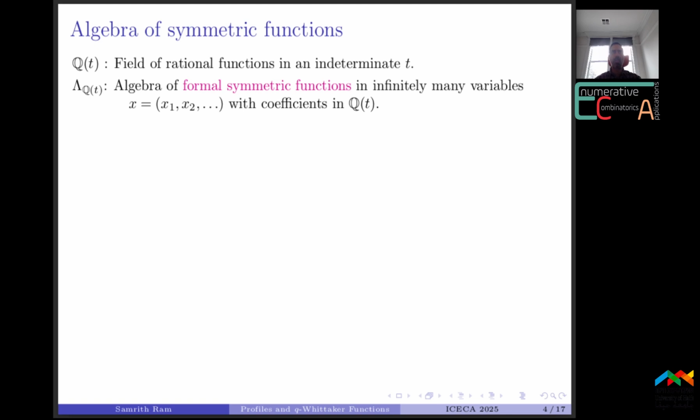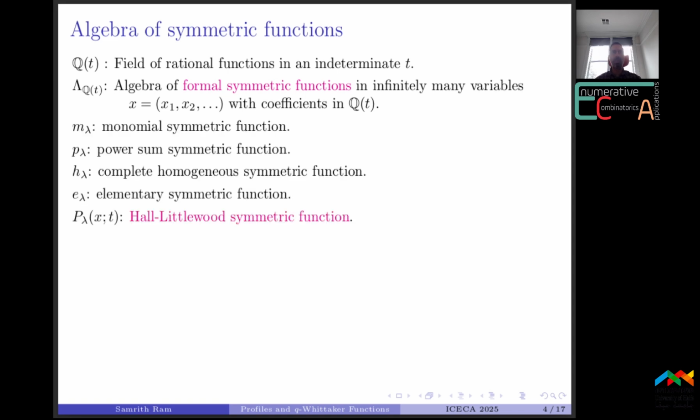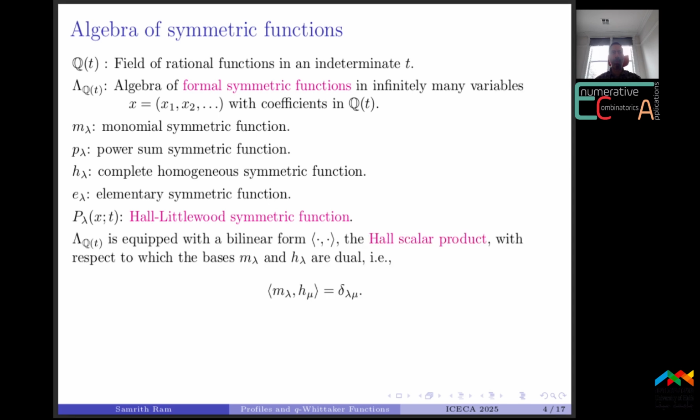So we think of these symmetric functions as formal power series which are invariant under interchanging two variables. And this algebra has many bases, namely the monomial symmetric functions, power sum, complete homogeneous, and elementary symmetric functions. It also has the Hall-Littlewood basis, P lambda, which depends on a parameter.